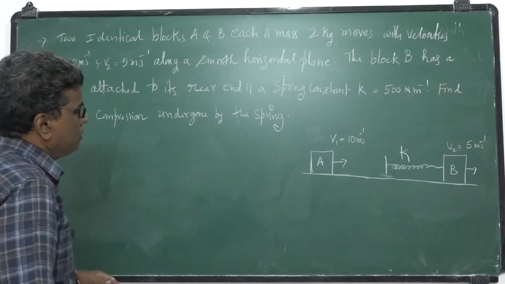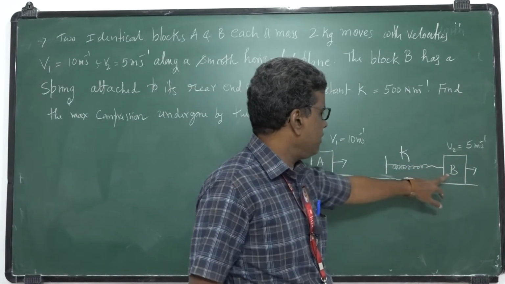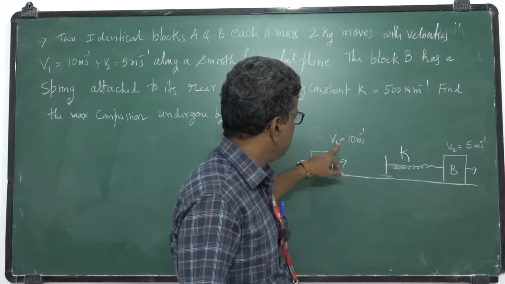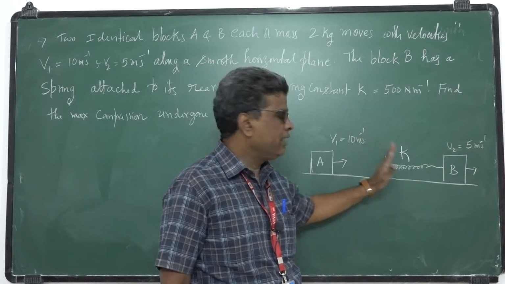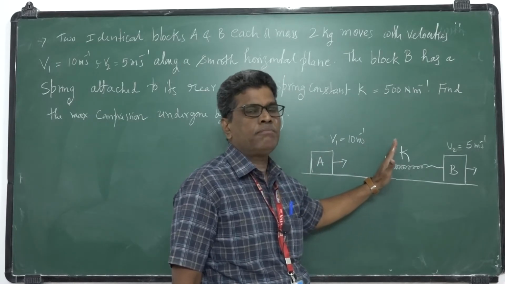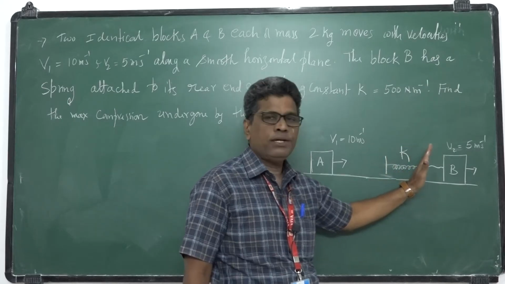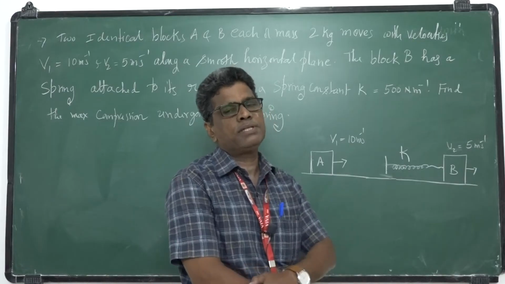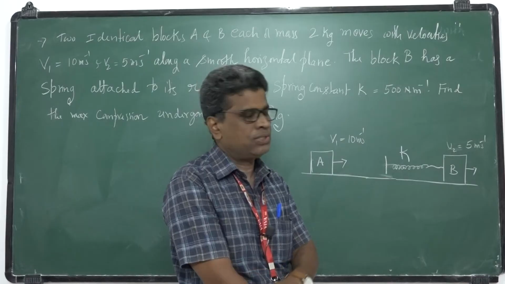This is a smooth horizontal surface. The blocks A and B are moving with velocities 10 and 5. Since 10 is greater than 5, A will hit this spring, and as it hits, the spring will compress slowly. Here in this collision, momentum is conserved. I said in all types of collisions momentum is conserved, so here also momentum is conserved.